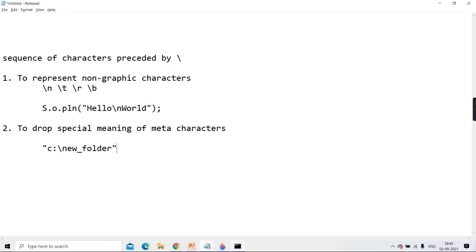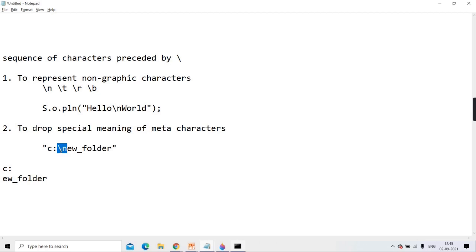Will it take it as a path, or will it treat this backslash n as a new line? What do you say, guys? Will it treat backslash n as new line? Getting? So it will actually consider it like this. Very funny, like C colon and next line ew folder. Why? Because this backslash n is considered as a non-graphic character, that is new line.